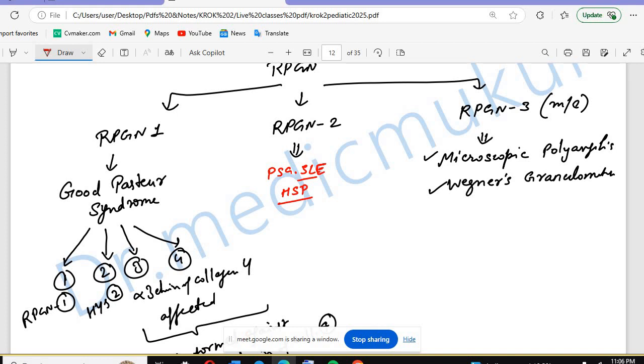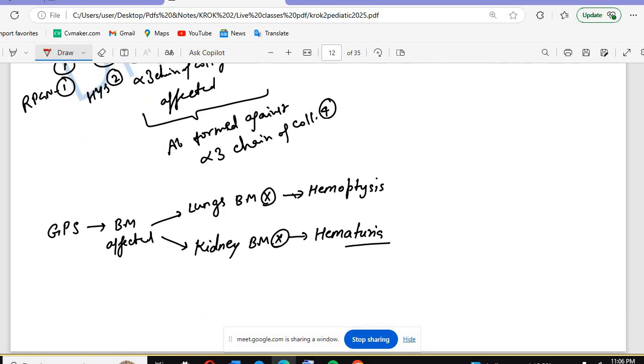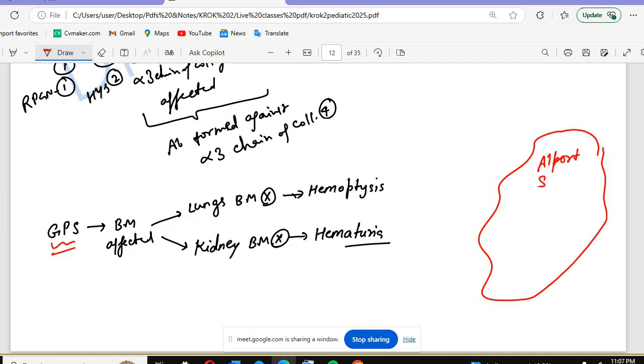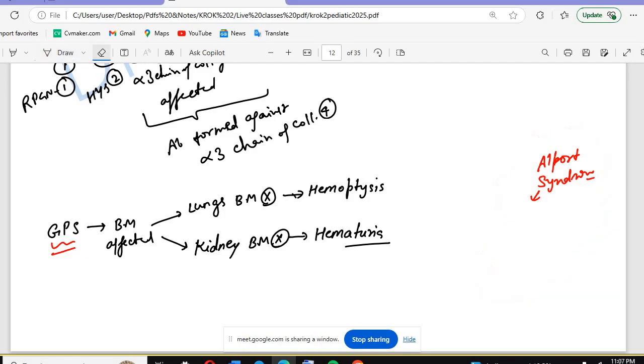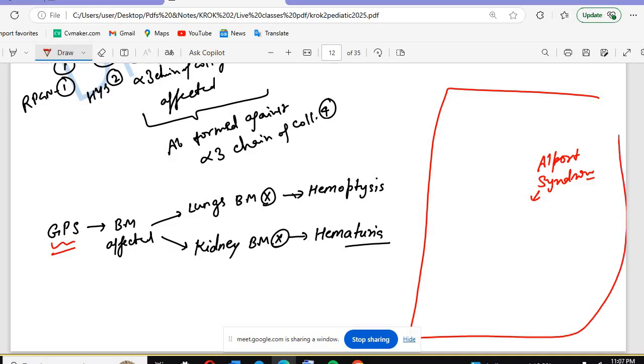Okay, and we have Goodpasture syndrome. Along with Goodpasture syndrome, you have also heard about one more syndrome, Alport syndrome. In Alport syndrome, remember, the alpha 5 chain of collagen 4 will be affected.